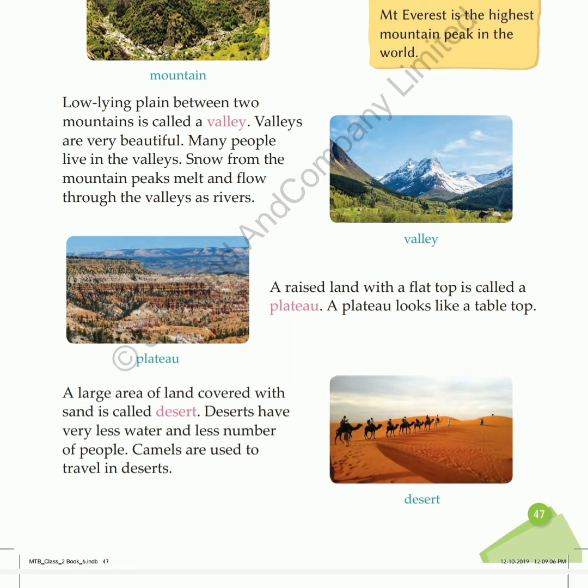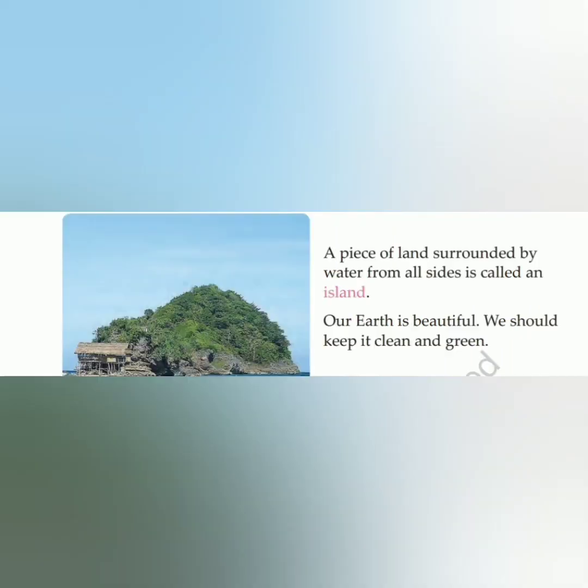A large area of land covered with sand is called a desert. Deserts have very little water and fewer people. Camels are used to travel in the desert. A piece of land surrounded by water from all sides is called an island.